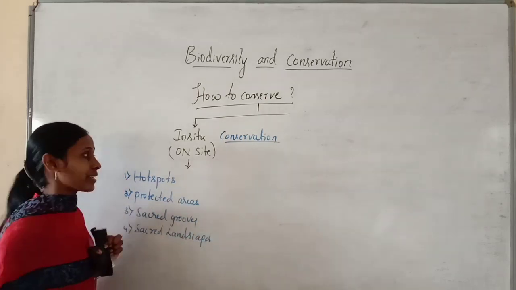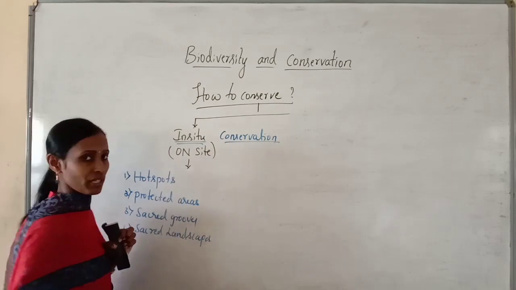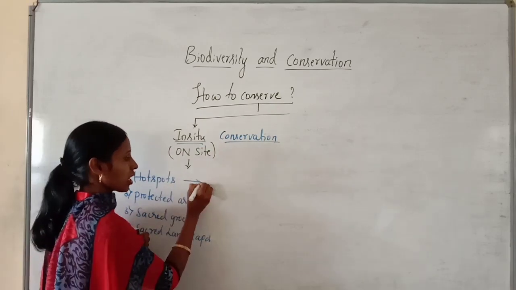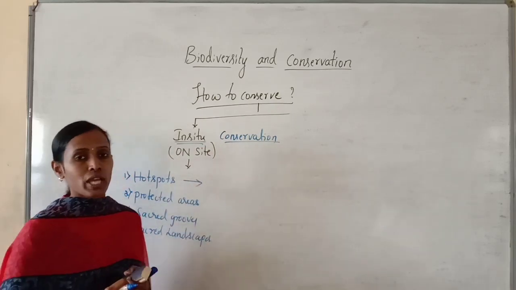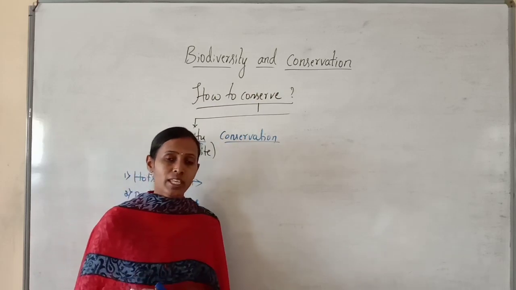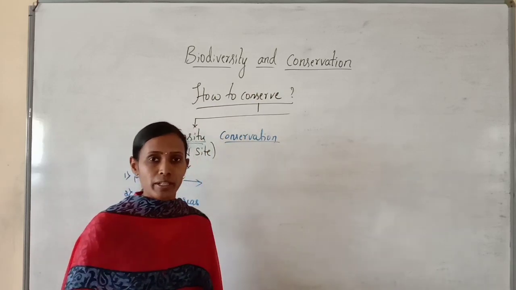So these are the various methods of in situ conservation. First we will discuss biodiversity hotspots. What is actually a hotspot?